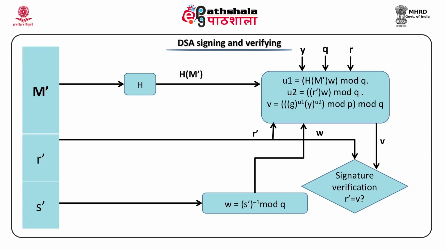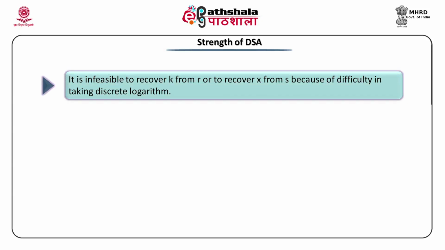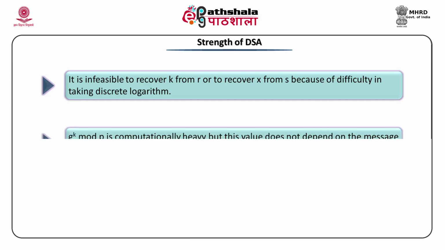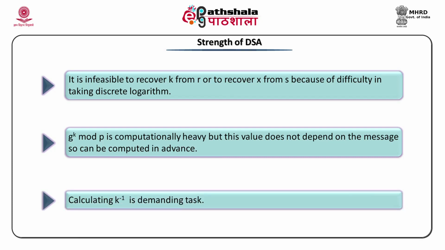Signature verification is nothing but: is R dash equal to V? What is the strength of DSA? It is infeasible to recover K from R or to recover X from S because of the difficulty in taking the discrete logarithm. We have already covered what the discrete logarithm is. G raised to K mod P is computationally heavy, but the value does not depend on the message, so it can be computed in advance. Only K inverse has to be calculated every time a random number is generated and its inverse is computed. Calculating K inverse is a demanding task.